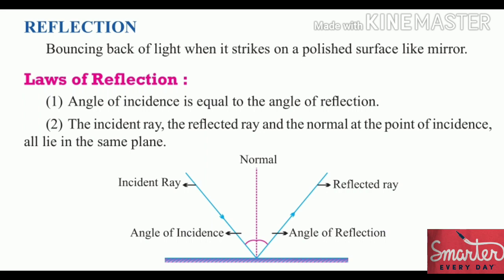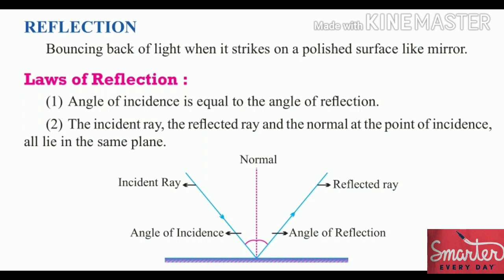So let's continue. What is reflection? Bouncing back of light when it strikes a polished surface like a mirror is called reflection. Now let us study the laws of reflection. The first law says the angle of incidence is always equal to the angle of reflection. The second: the incident ray, the reflected ray and the normal at the point of incidence all lie in the same plane. Now look at the figure.